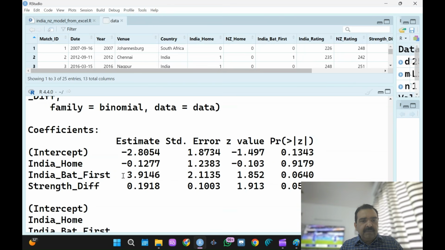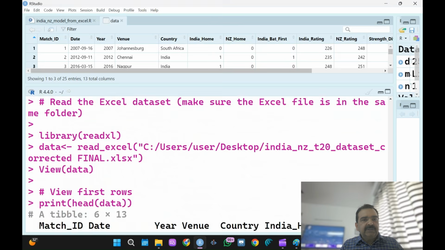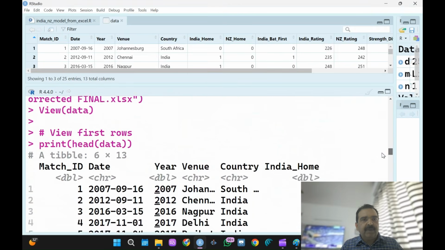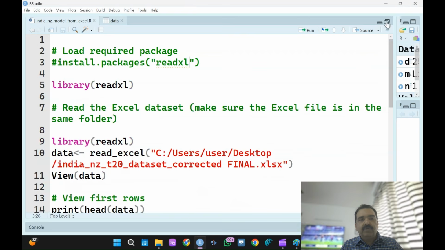So the inference is a 1 unit change in India bat first, that is from 0 to 1, increases the log odds of India winning by about 3.9, holding other variables constant. This is exactly what you have to write. So guys, this is the summary of the model. And now finally I will show you how I have used it to predict.